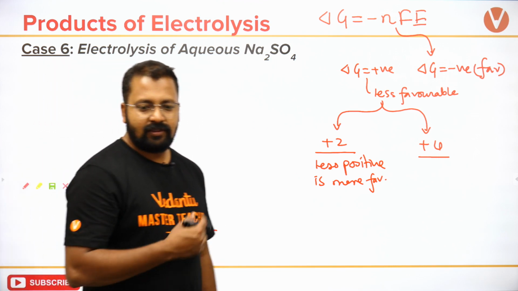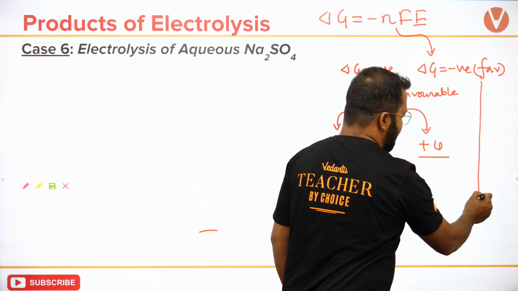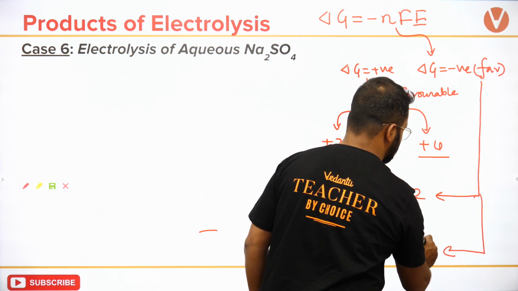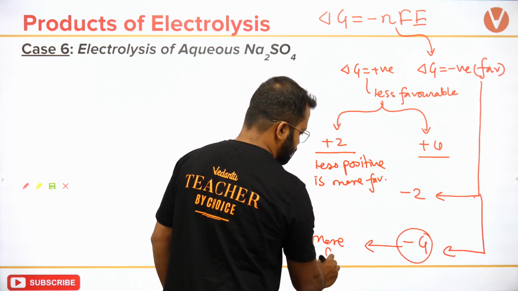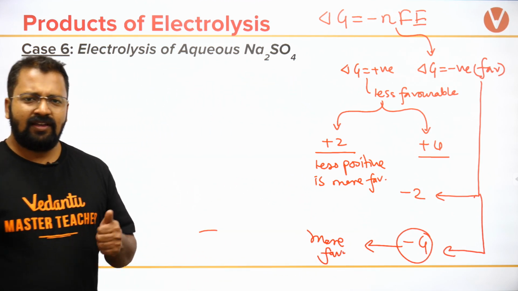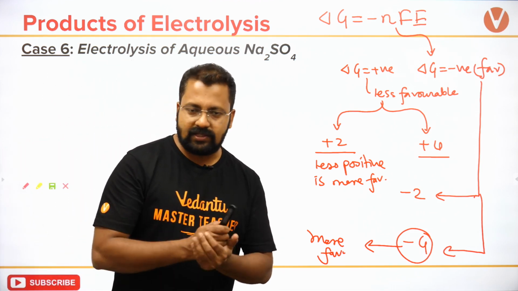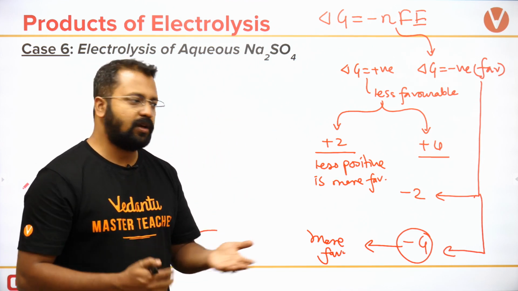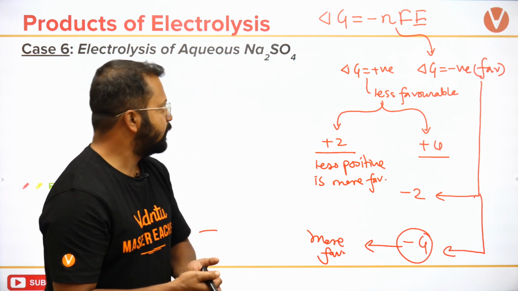And for negative, try and identify. It's easy. What will happen with negative? I get two values, -2 and -4. More negative is more favorable. This we discussed in electrochemical cells as well, in galvanic cells when we were doing Nernst equation questions, then we took this concept. Please do watch those videos, okay?